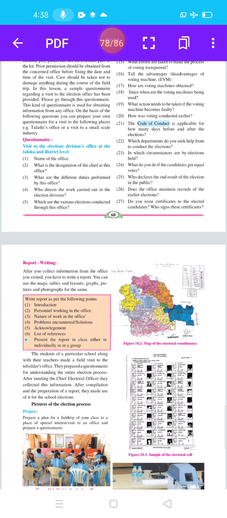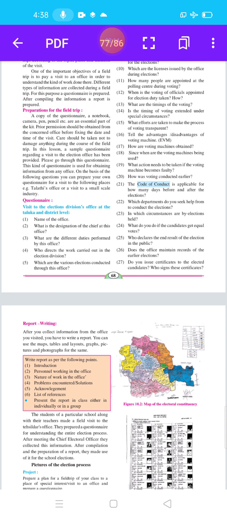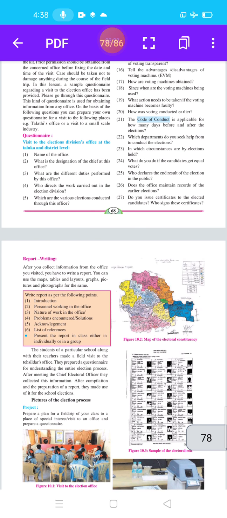Here, students, you can prepare your own questionnaire to visit the following places. For example, visit to a Talati office or visit to a small scale industry. Here the questionnaire is for a visit to the election division's office at the taluka and district level. Here, students, are 27 questions. For example, name of the office, what is the designation of the chief at this office, what are the different duties performed by this office.